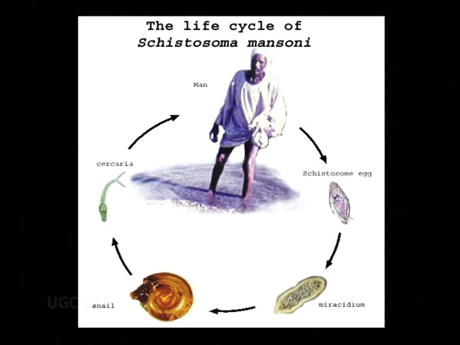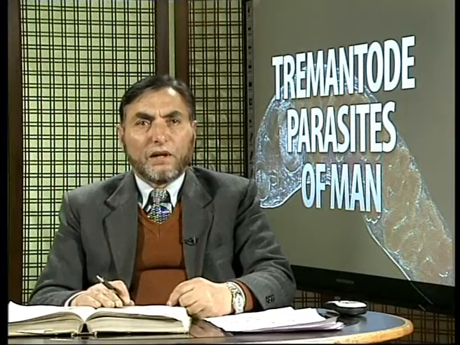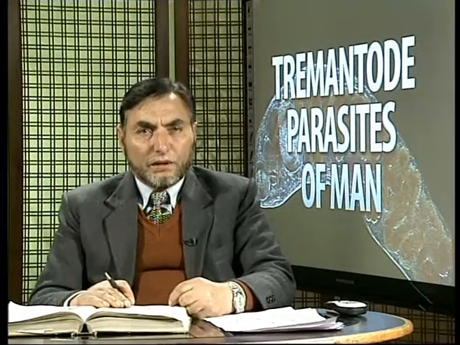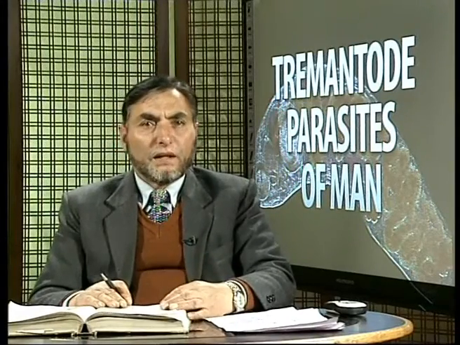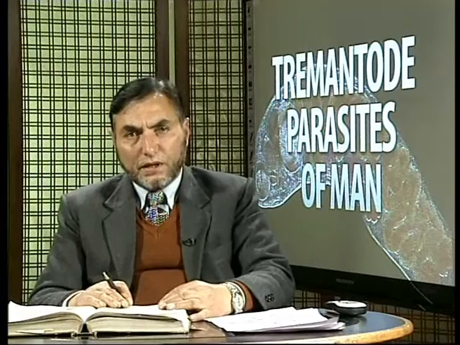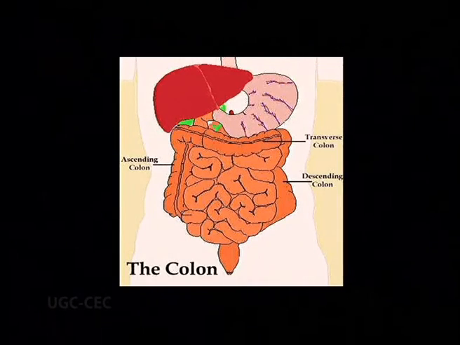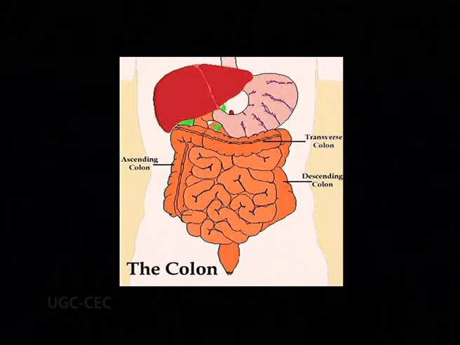They penetrate into the body and reach the circulatory system. They are taken to the heart, then the lungs, and then ultimately they come down to the vessels of the intestines, where they lodge themselves near the colon or the rectum.